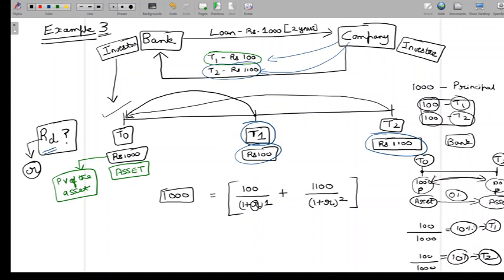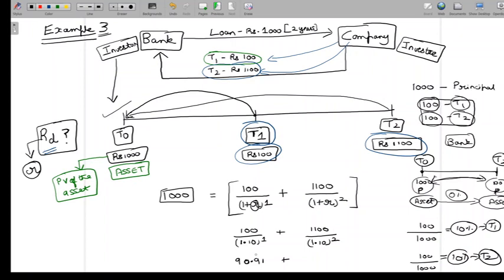Now let me try to put that 10% back into the time value of money equation that we have framed, and let's try to discount here. Let me take the 100 here, discount the 100 to present value using 10%, 1.1 to the power 1, and let me take the 1100 here, which is 1000 plus 100, and discount this by 10% for 2 years. So when I discount 100 at 10% for 1 year, I get 90.91. I'm just rounding off to 2 decimals here.